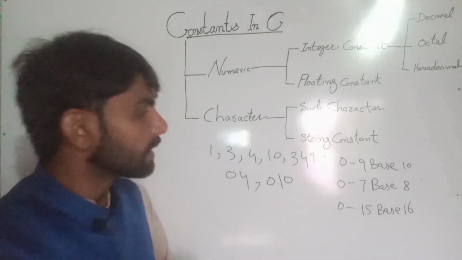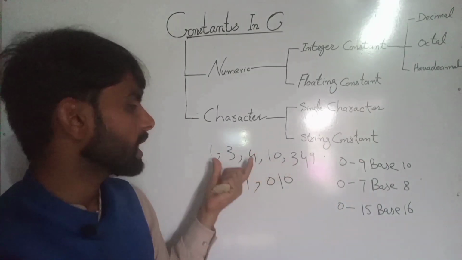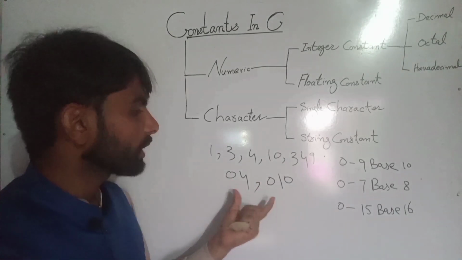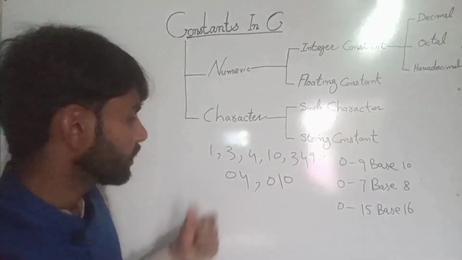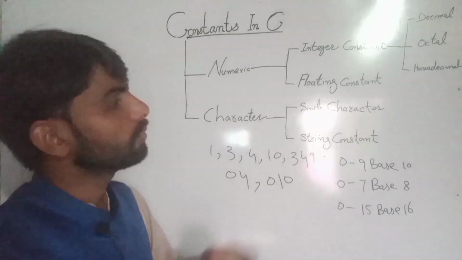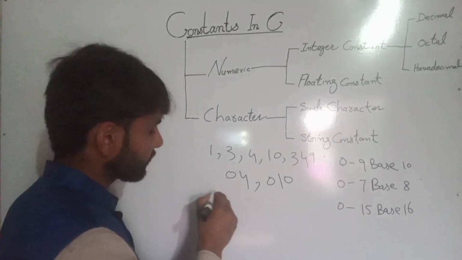So this is the decimal integer constant, and this is the octal base constant, right? Next I tell you about the hexadecimal. How do we write hexadecimal, right?